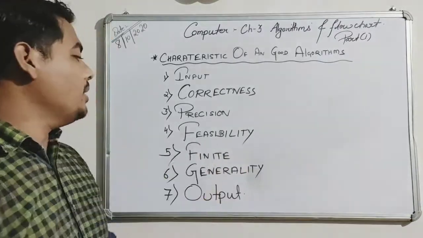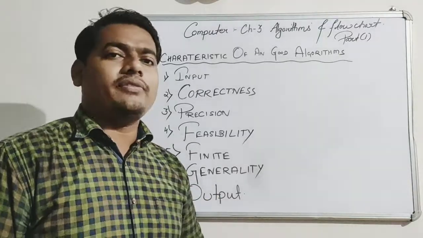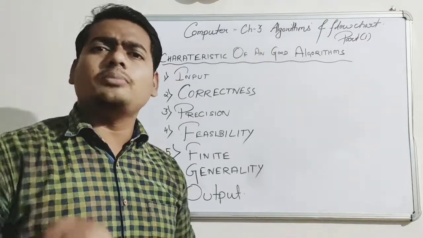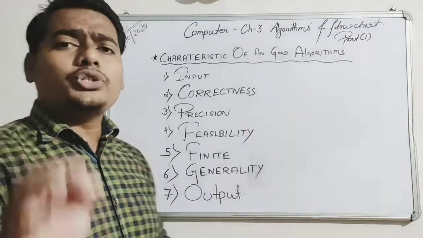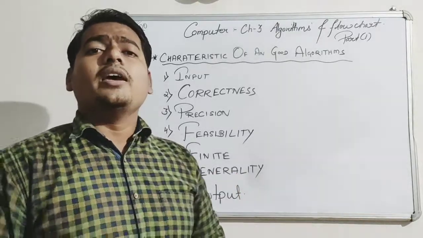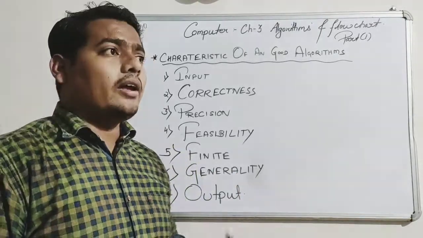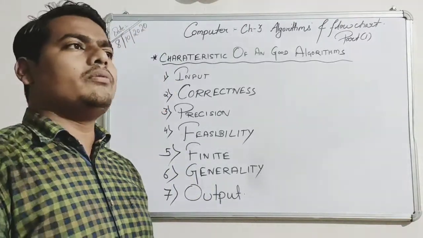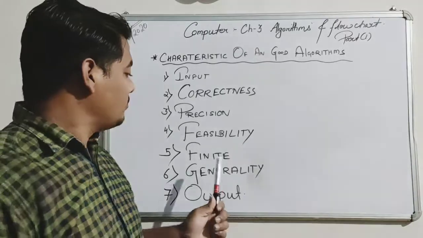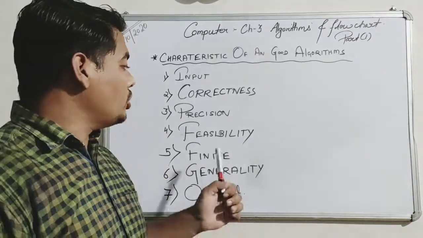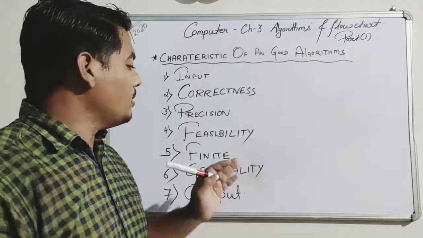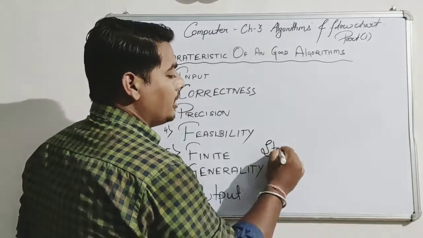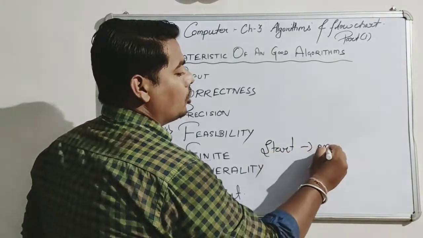This is feasibility. Then the fifth one we have is finiteness. Finite means not infinite, which we cannot count. Same ocean example I will give here also. If I tell you to do a work and that work will go on for a long time, a year or 2 years, then it is not a good algorithm. This should be of a fixed type. Means a start will be there, and an end should also be there. For example, if you are starting an algorithm, there should be an end also.